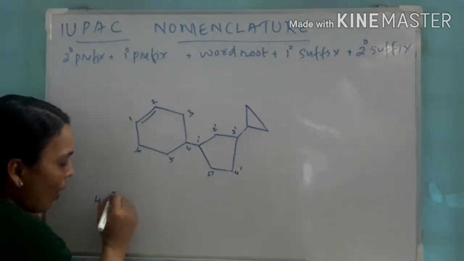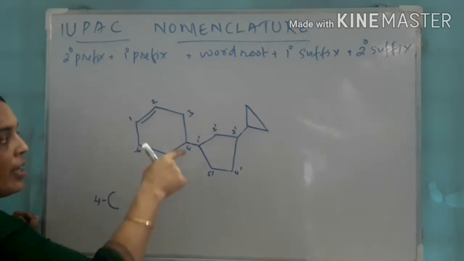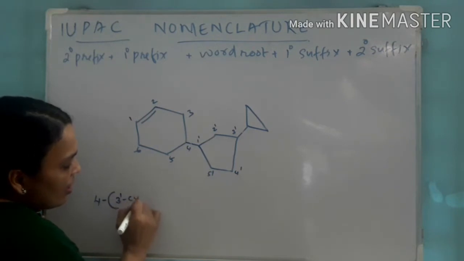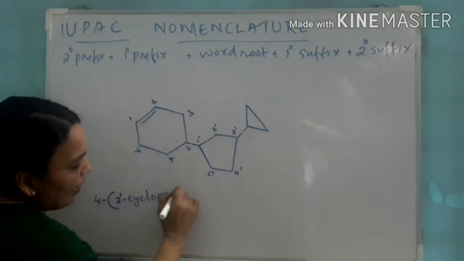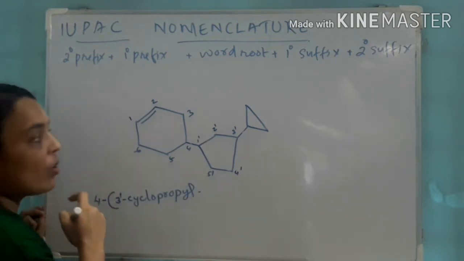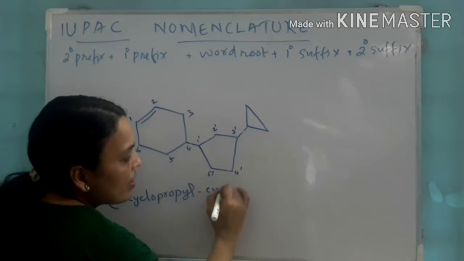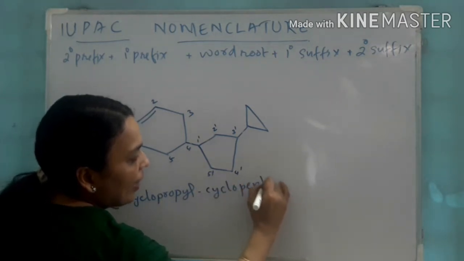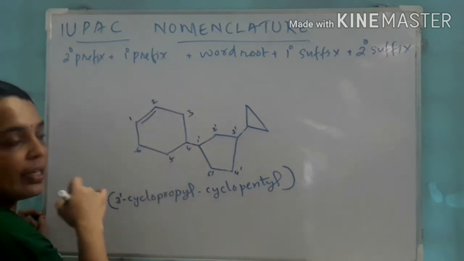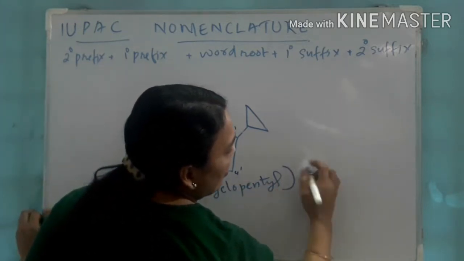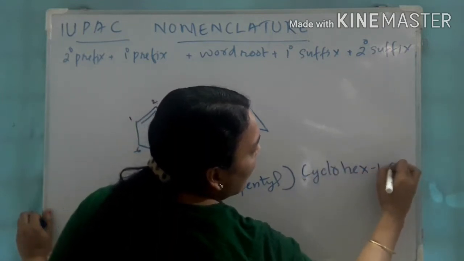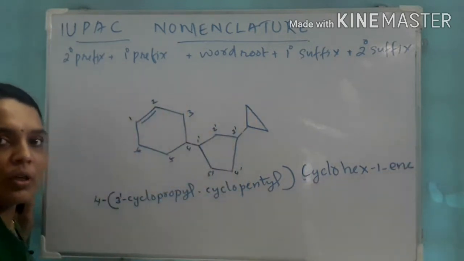So 4 comma, inside the bracket, in which position is the substituent present? 3 dash cyclopropyl, cyclopentyl. Close the parenthesis. And what is the name of the parent chain? Cyclohexene. Got this?